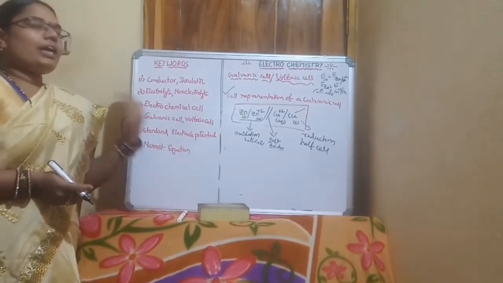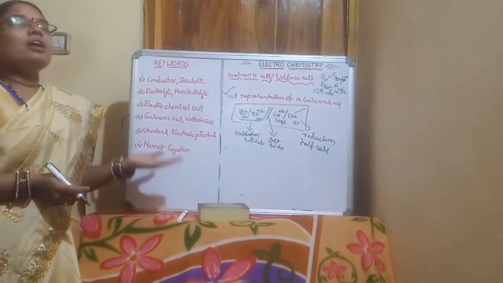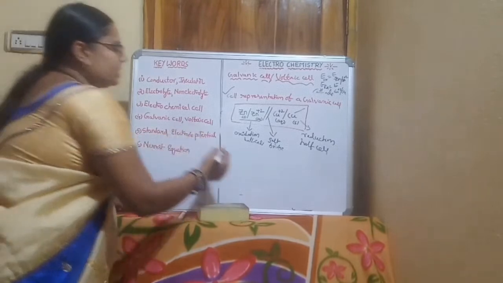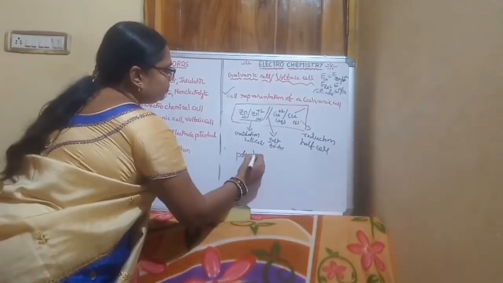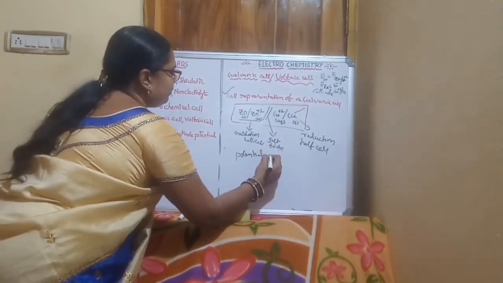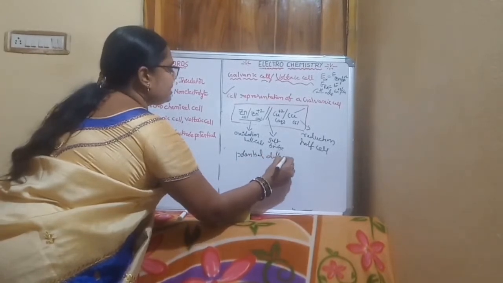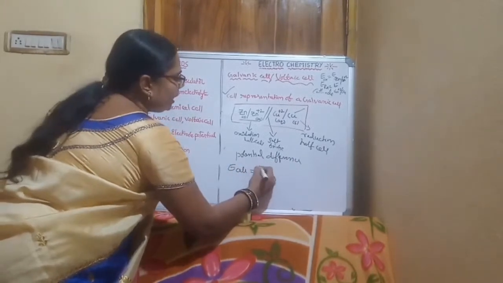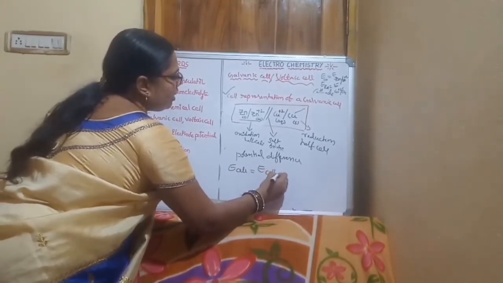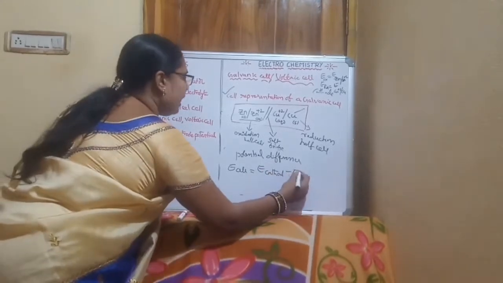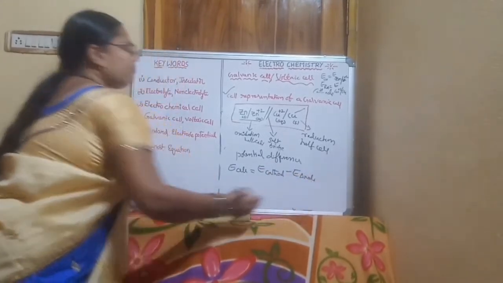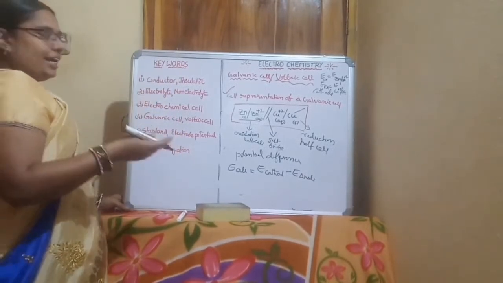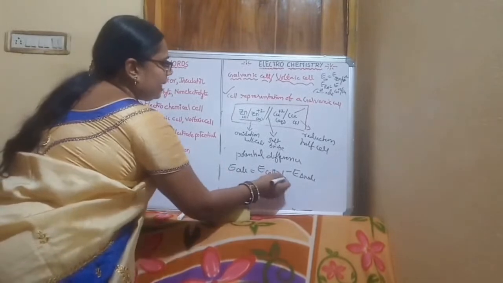The potential difference, that is nothing but E cell, can be observed as E cathode minus E anode. Experimentally, by using the standard hydrogen electrode, E cathode can be calculated